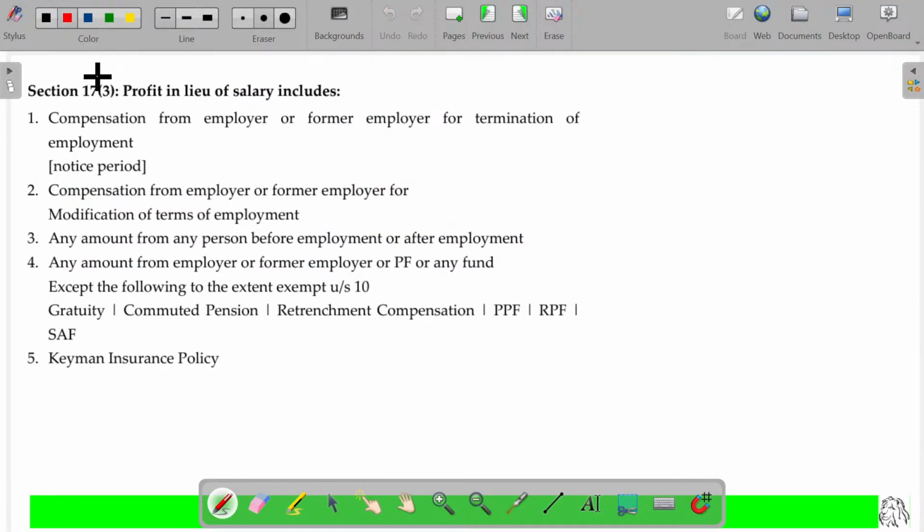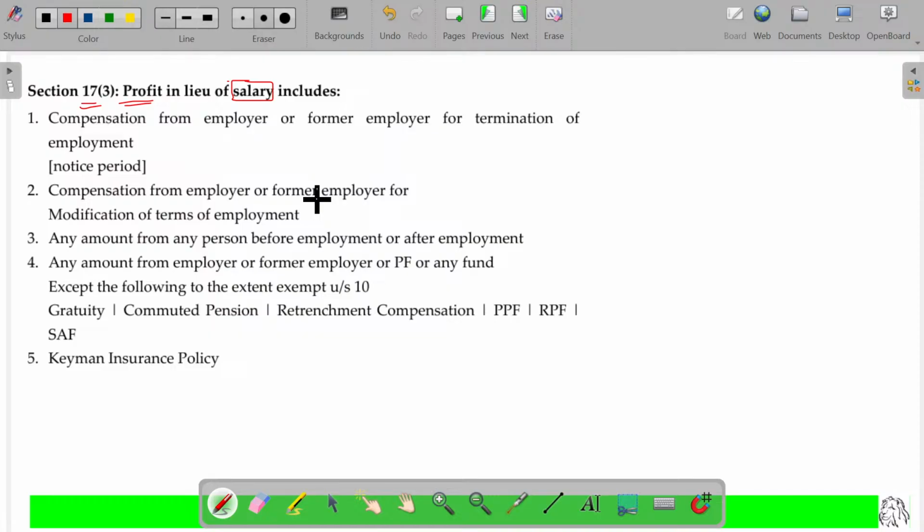Section 17, clause 3: profit in lieu of salary. Rather than getting salary, you will be getting a share of the employer company's benefit. That's why it is called profit in lieu of salary. It will also form part of salary. Is that okay? As we already learned, any payment is considered as salary.